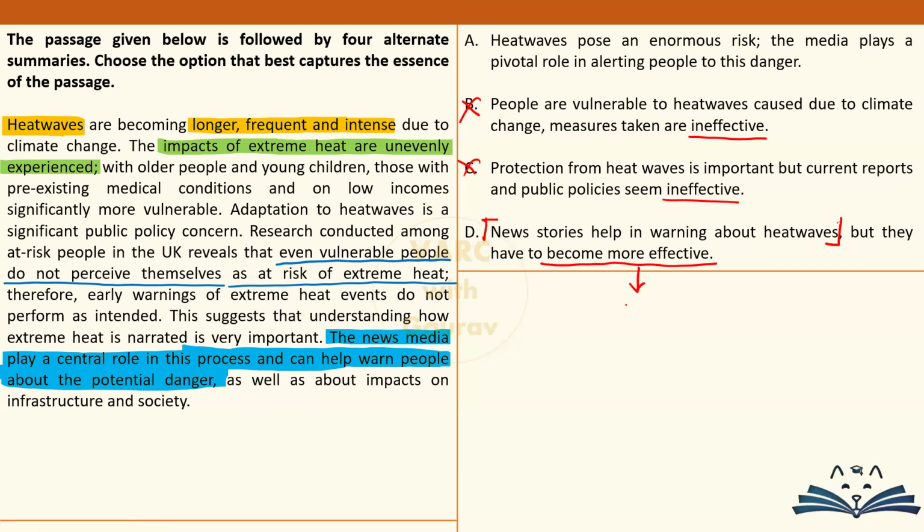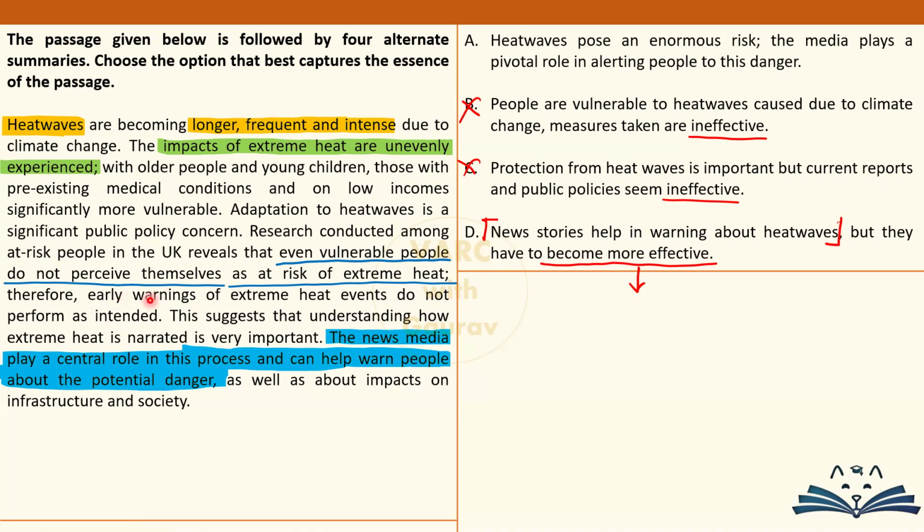This is what we call as conjecture. In the sense, what is the conjecture here? Judgment that is passed with limited information, that is called as conjecture. The moment you say कि news stories have to become more effective, you are implying कि जो existing news stories हैं, they are not effective enough. Now you might say कि ये भी तो दिया ही है passage में that early warnings they are not effective as we would want them to be. All right. My question to you in such a case is ऐसा कहाँ पर लिखा है that these early warnings are being given by news stories, through news media?